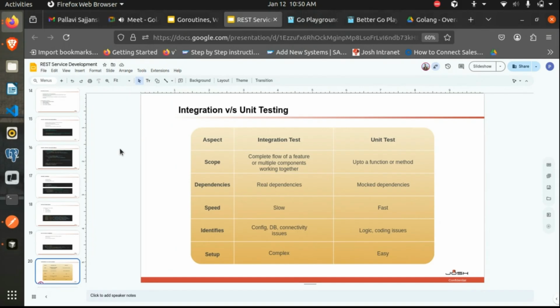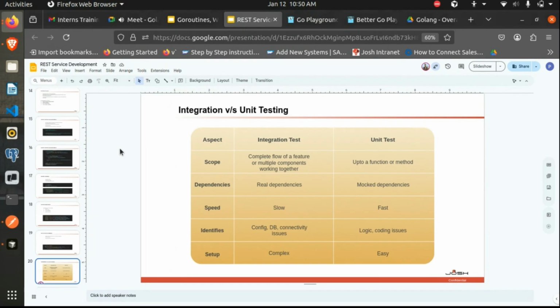So yeah, you are correct. In case of integration test, we try to test the entire flow of our program. And in this case, let's say if we have a database layer or third party calls, we actually let the test cases call the database and the third party calls.